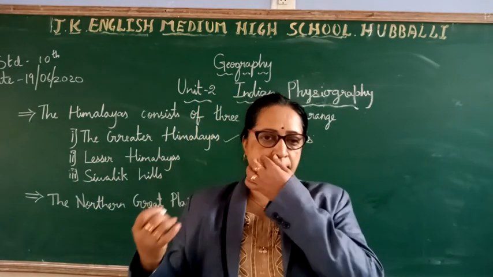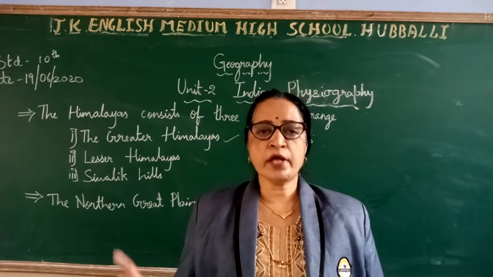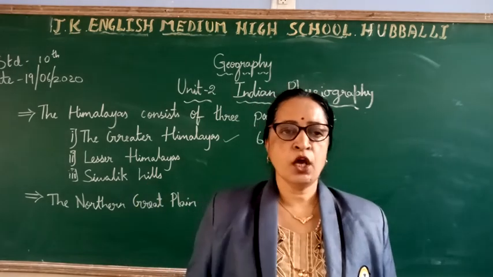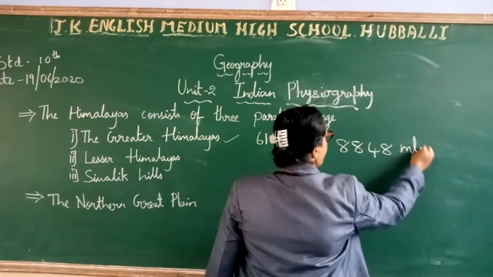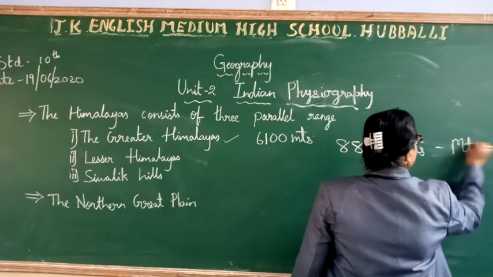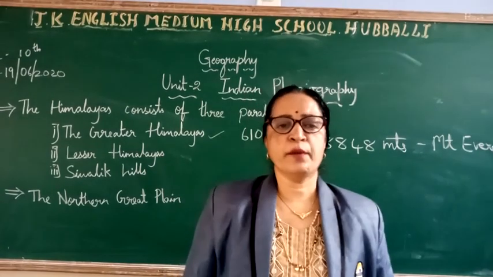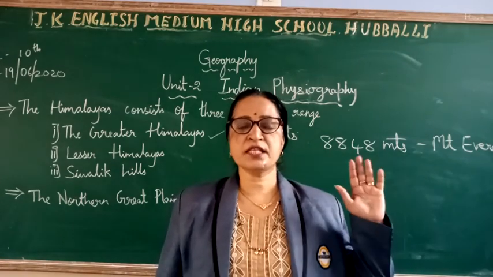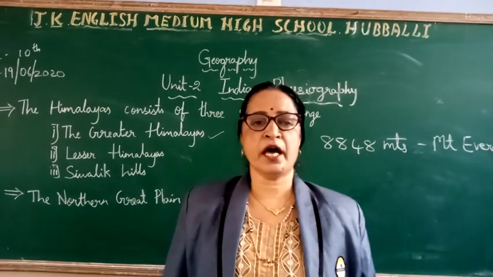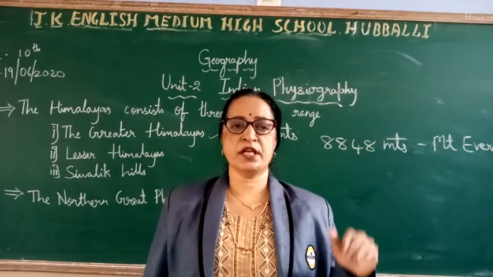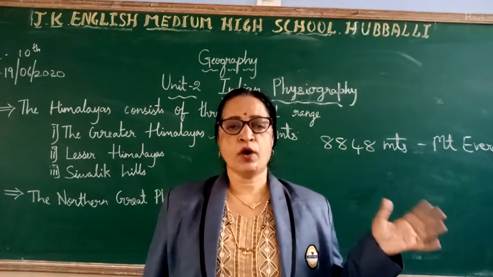These ranges have many high peaks, and among them Mount Everest is the highest peak in the world, with 8,848 meters. Now I am going to tell you about Mount Everest. The height of the highest peak, Mount Everest, is 8,848 meters. What are the other peaks?